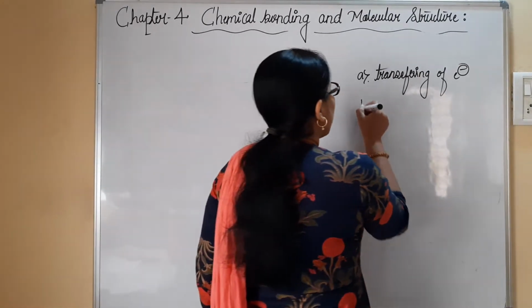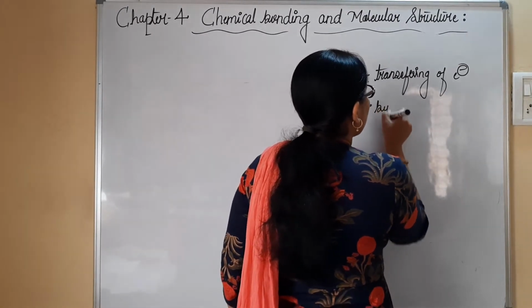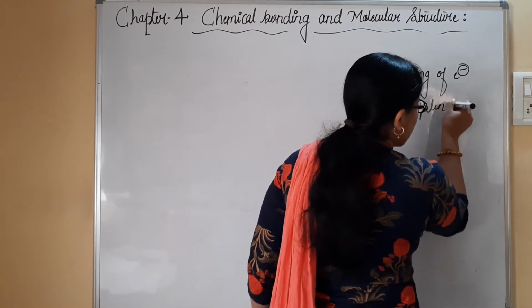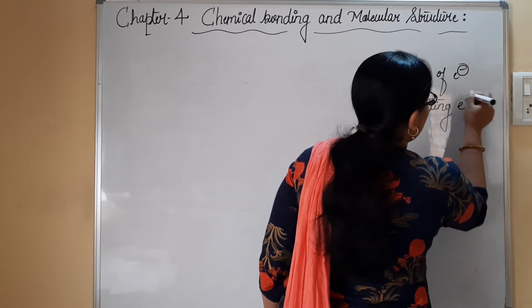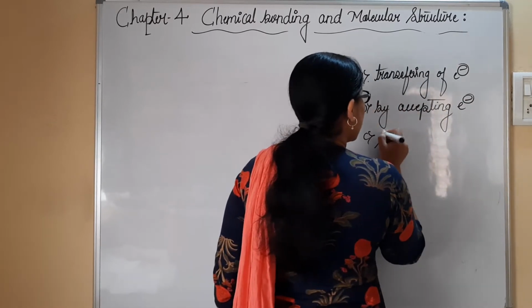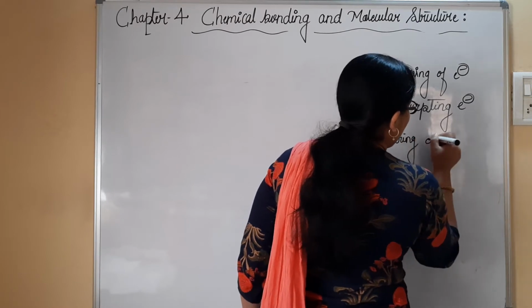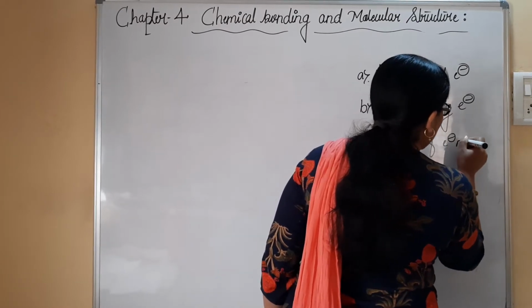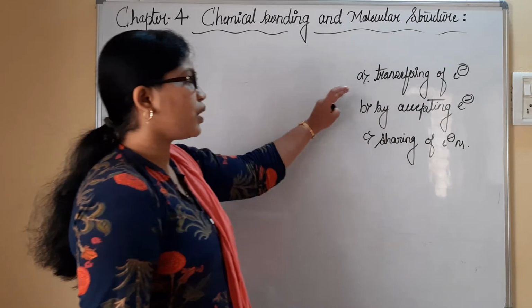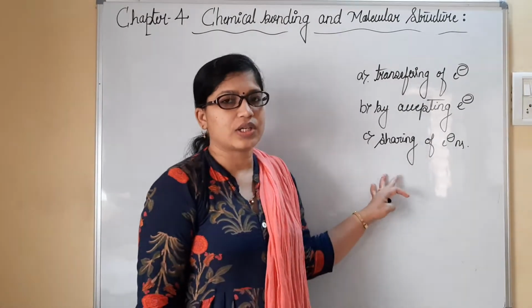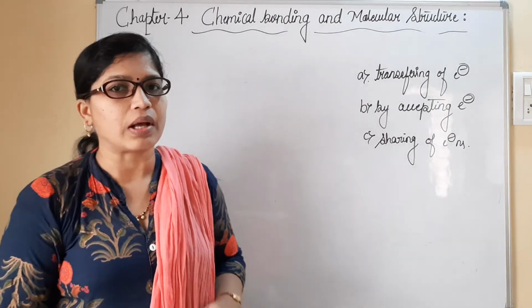Then by accepting the electrons, once it is transferred, it can be accepted. Or third, by sharing of the electrons. So transferring electrons, accepting electrons, or just sharing electrons can form a stable chemical bond.